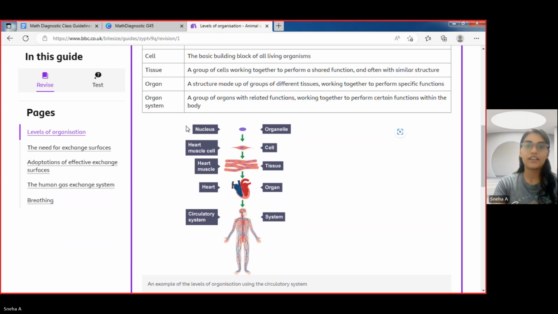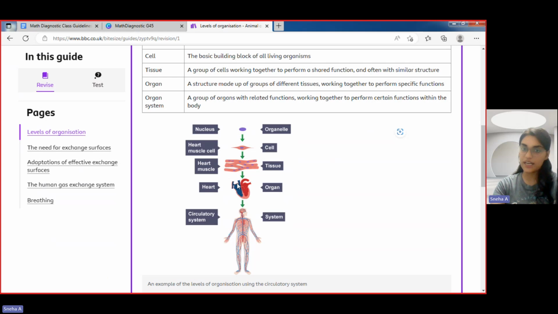Nucleus is what? A single organelle. Now, that single organelle formed the cell. Every cell consists of the nucleus. So this is the heart muscle cell. This group of heart muscle cells got combined together, they formed the tissue. That tissue formed the complete organ, which is the organ system.